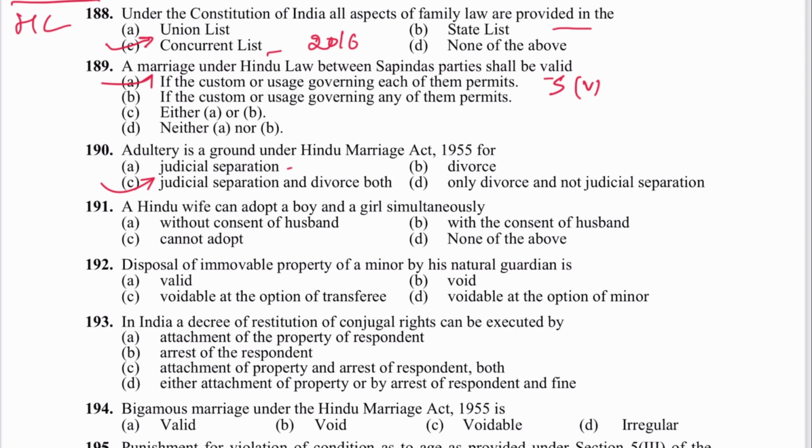Next 191. A Hindu wife can adopt a boy and a girl simultaneously with the consent of the husband. B is the answer. Capacity of a female Hindu to take in adoption. Where is this mentioned? This is in Section 8 of the Hindu Adoption and Maintenance Act.